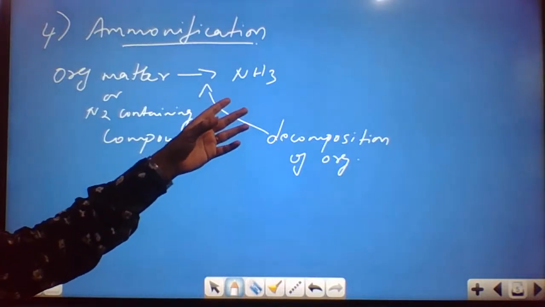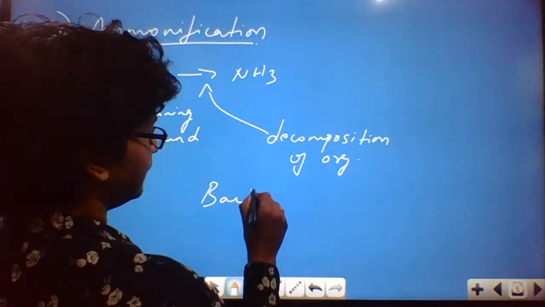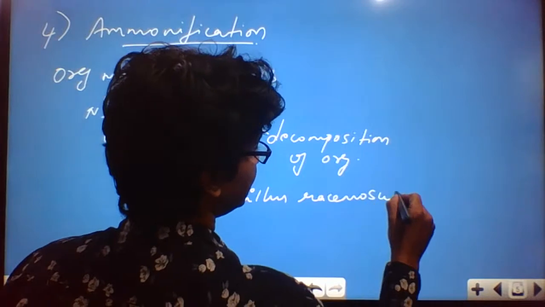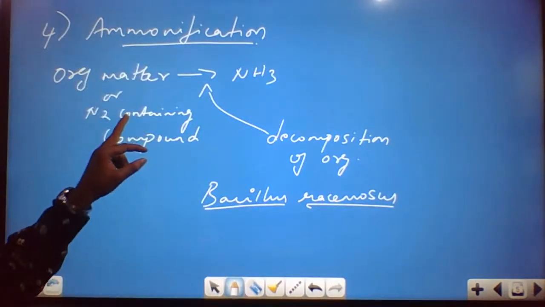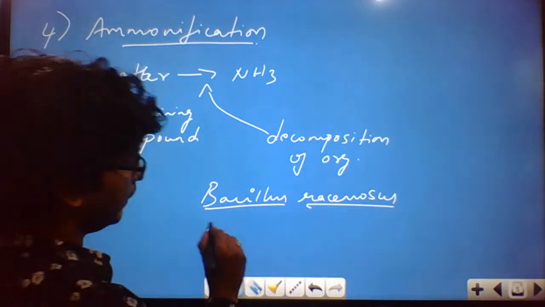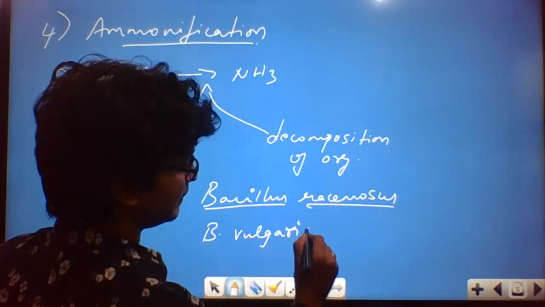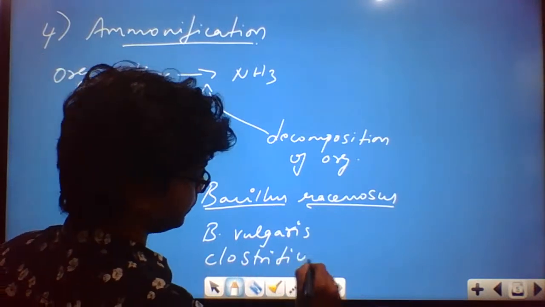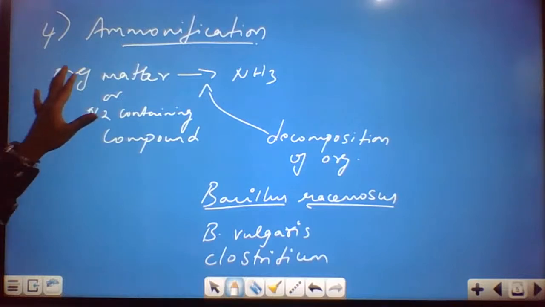Examples you could see in this case are usually Bacillus species. Bacillus racemosus is a bacteria which is involved in the ammonification process, and Bacillus vulgaris, then Clostridium. These can also perform this particular function, that is conversion of organic matter to ammonia.